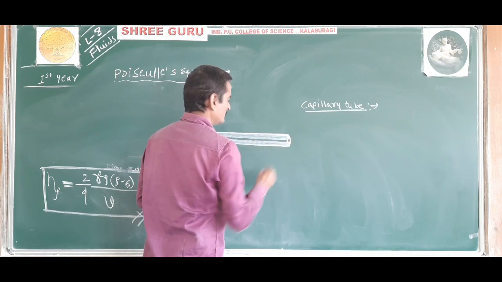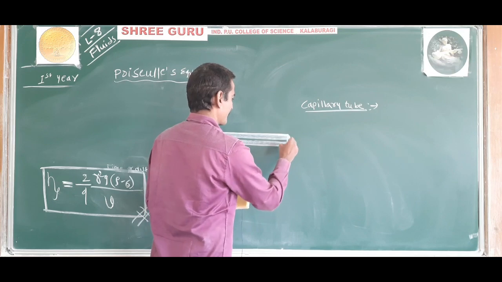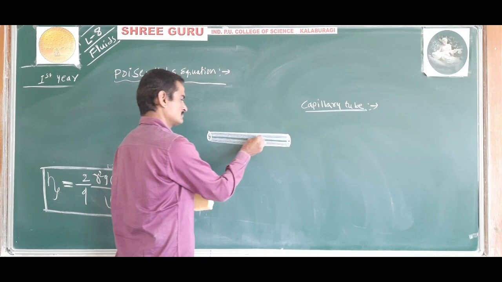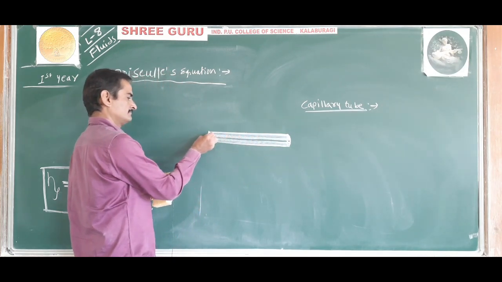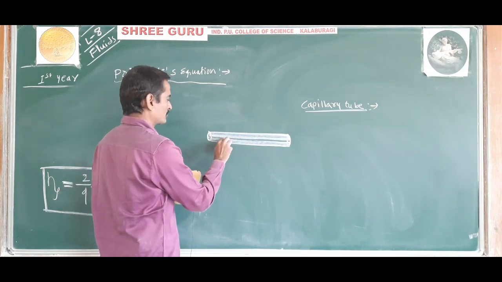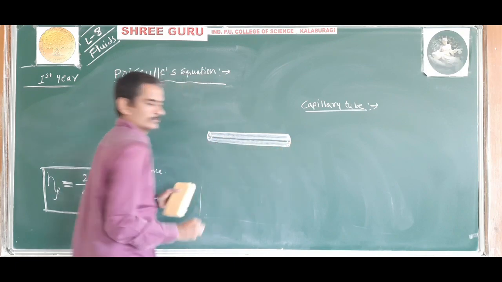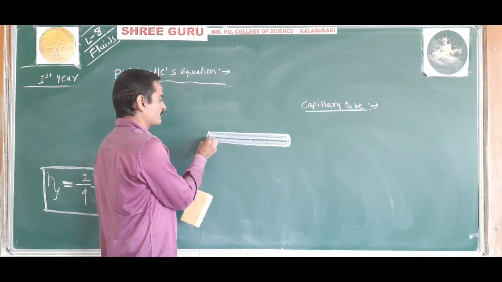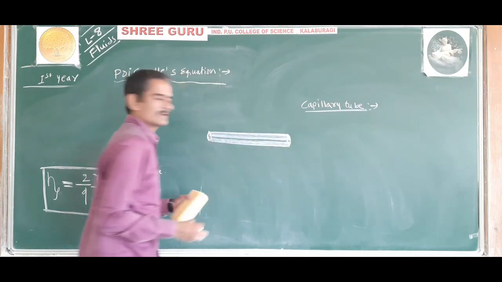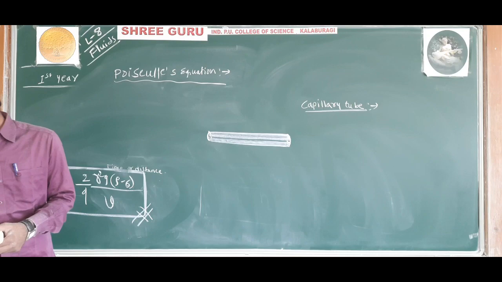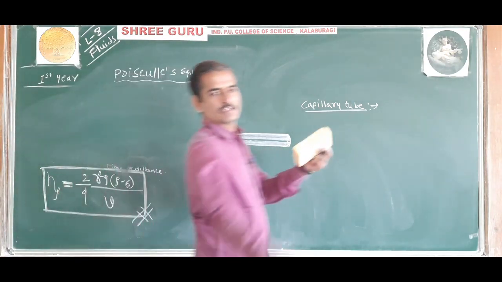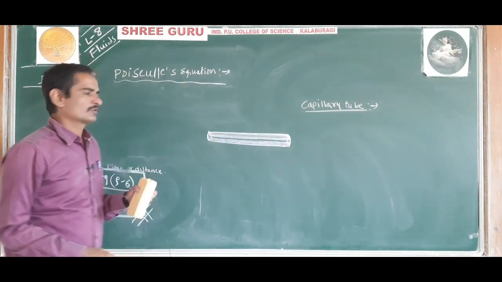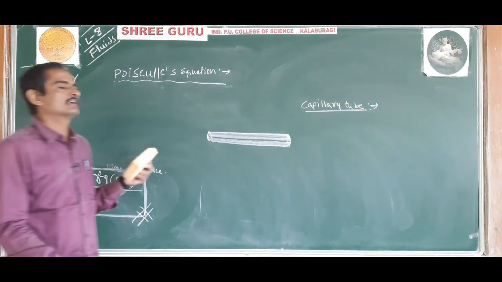This is a glass tube. Through this small tube, the liquid will come out. What is a capillary tube? A glass tube of very fine bore is called a capillary tube. In the lab, you will see a long tube having a very thin small hole. Through that hole, the liquid will come out.